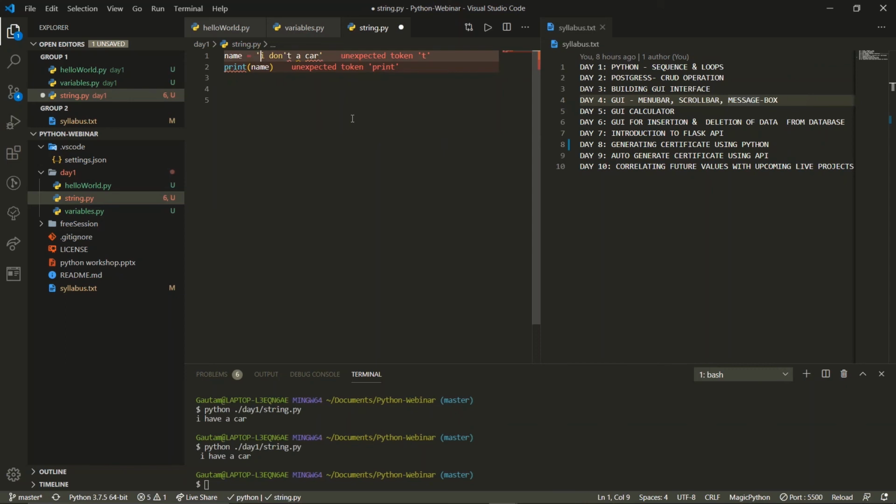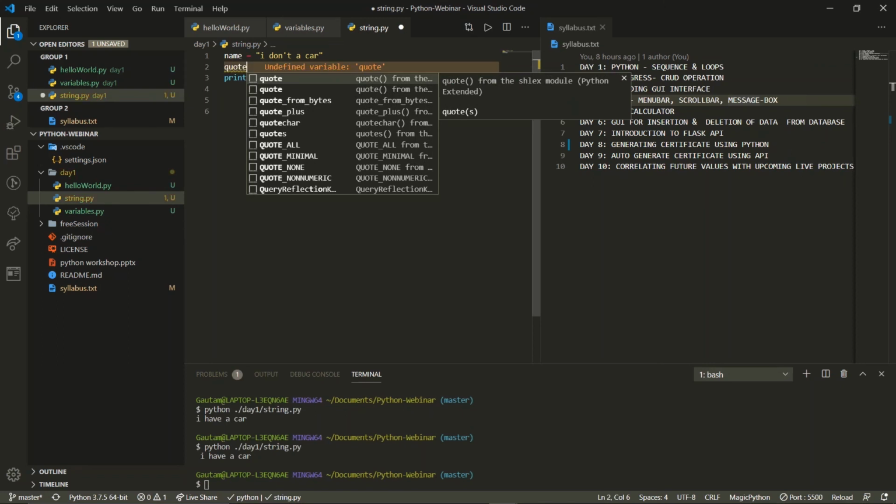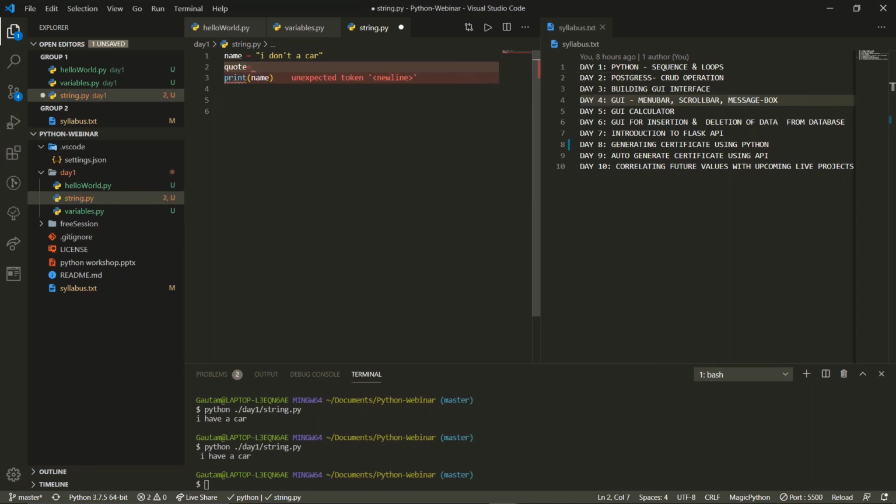But if we replace this part with double quotes, now what happened? The double quote started from here, ends over here. And in between there is a single quote which is represented as a string. Let us take one more example. Quote equals to, in double quotes, hello.